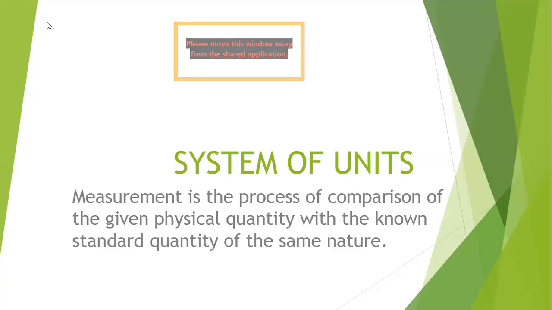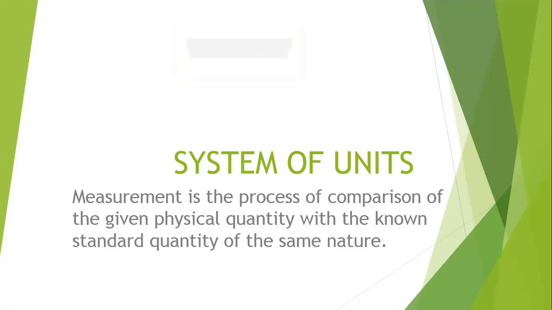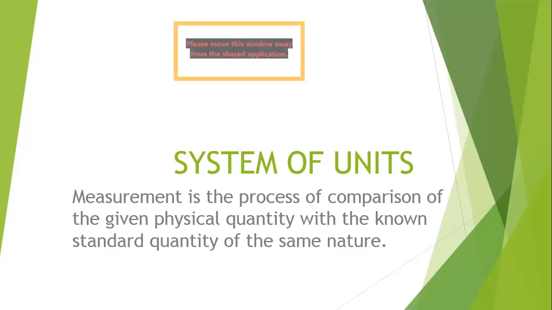If I say I brought 3 kg of sugar from the market, so 3 kg means what? Kg is a unit, mass is a physical quantity, and what we have done, we say that I have brought 3 times 1 kg. Exactly. So basically what we are doing there, we are comparing. So what is measurement? Measurement is a process of comparison of the given physical quantity with the known standard quantity of same nature.